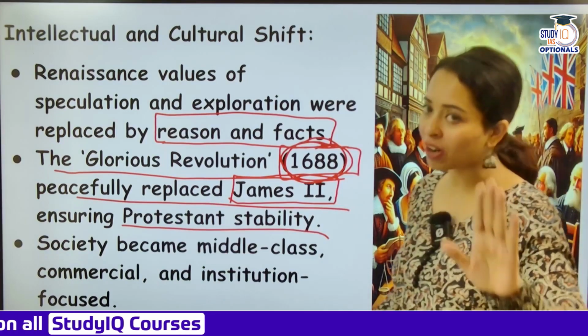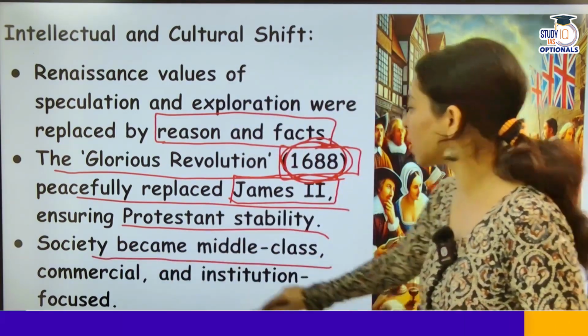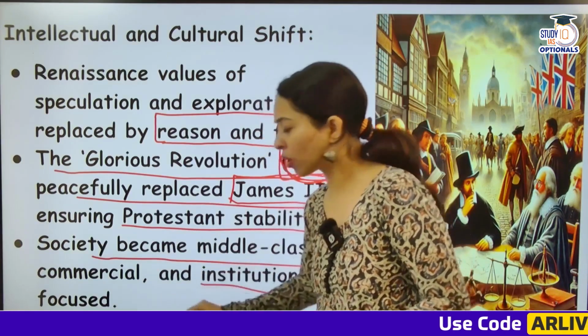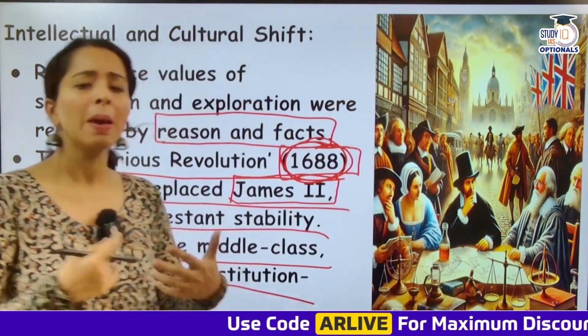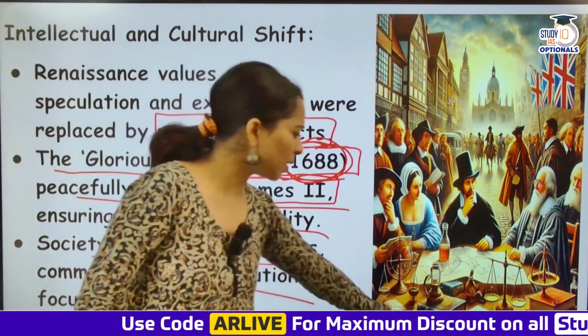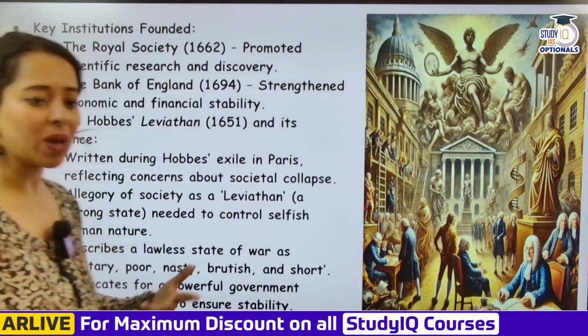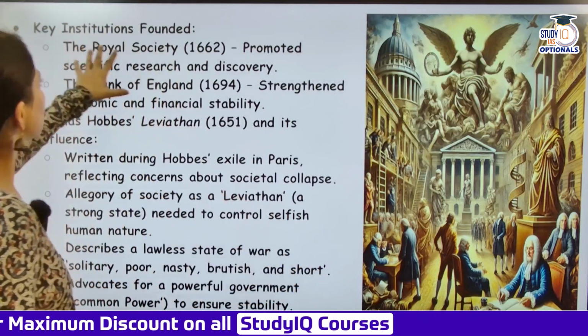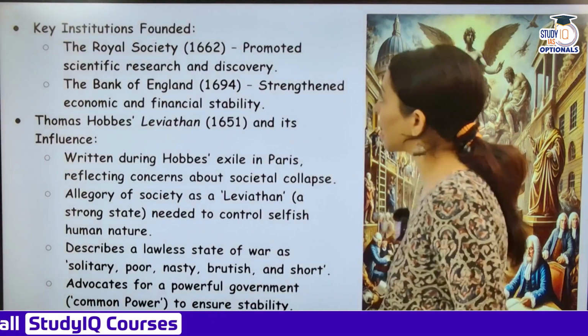They were like, no, we cannot accept, we need a Protestant leader. Now society became middle class, commercial and institution focused. Now society was developing, it was becoming more commercialized, merchants were coming, business minded, and things were more with how the parliamentarian settings were happening. So now key institutions that were founded. This is important, guys. What were the key institutions that were founded during that time?